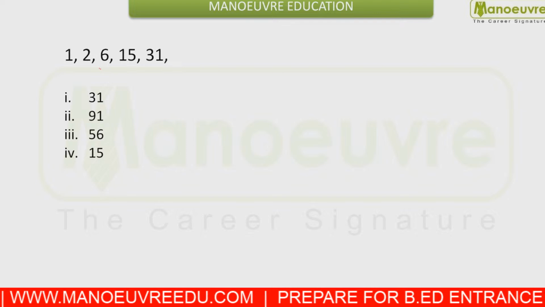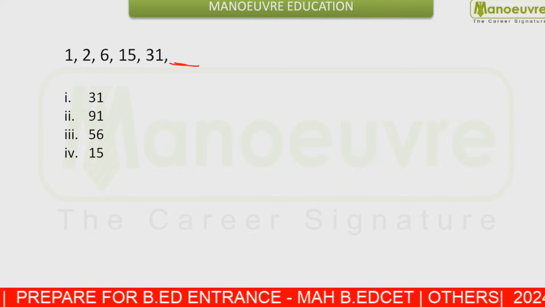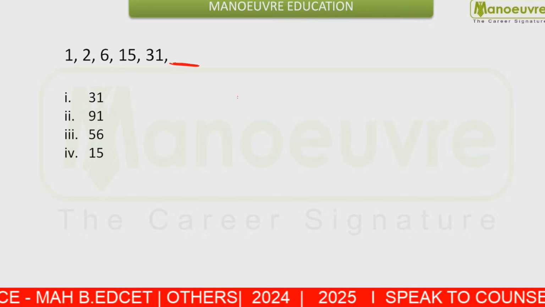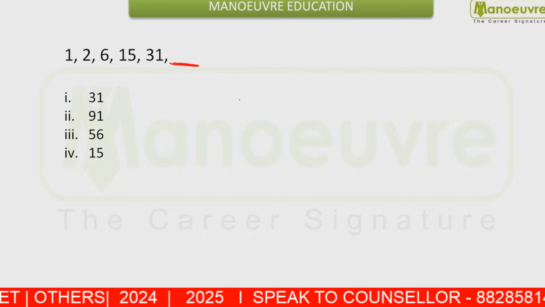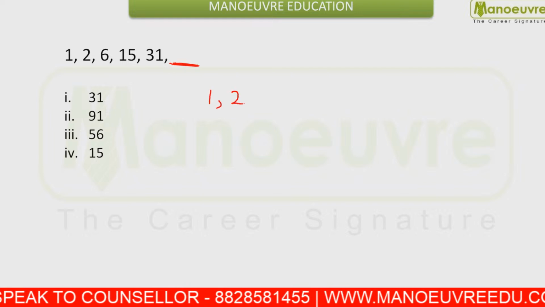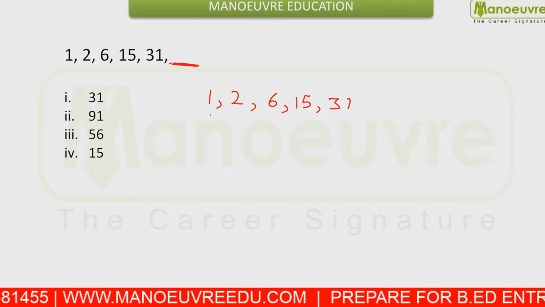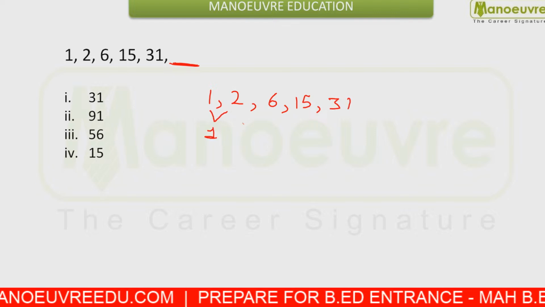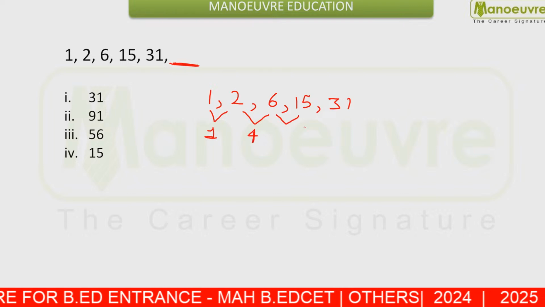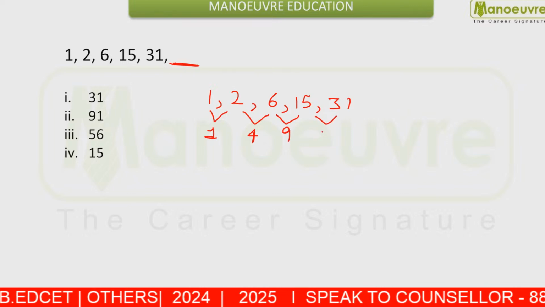Next you are given a question where you need to find the next term. We can check from the number series. You need to check the difference here, between 1, 2, 6, 15 and 31. What is the difference between 1 and 2? This is a difference of 1. Between 2 and 6 is a difference of 4. Between 6 and 15 is a difference of 9. The difference between 15 and 31 is 16.